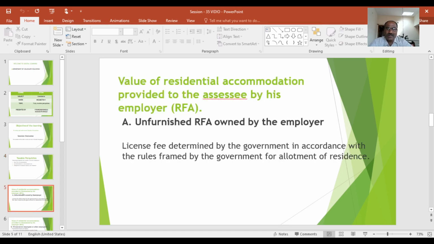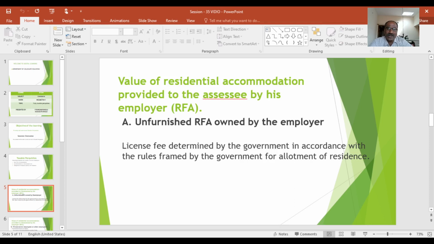Here number 1 is the value of residential accommodation provided to the assessee by his employer, that is called rent free accommodation. There will be 2 types of accommodations, furnished and unfurnished.